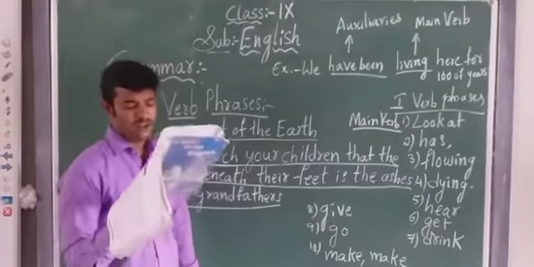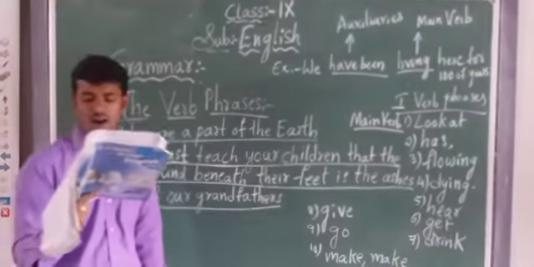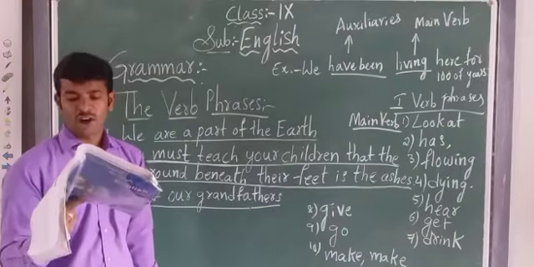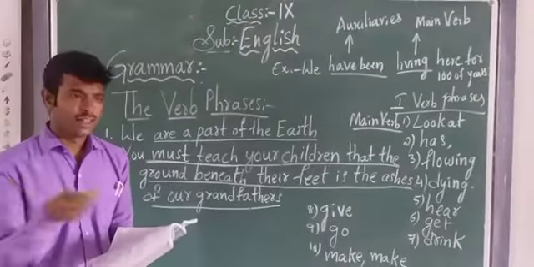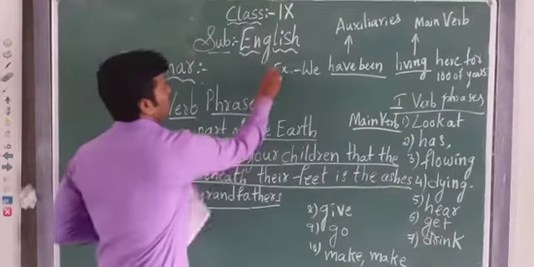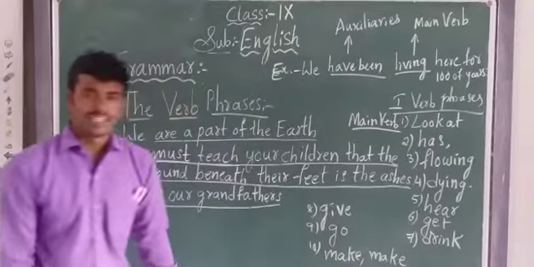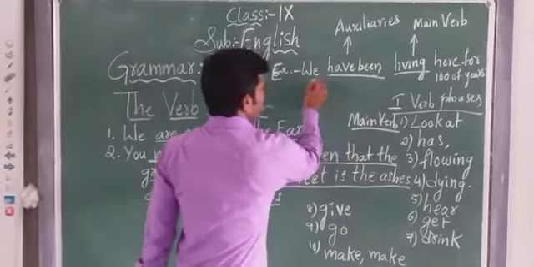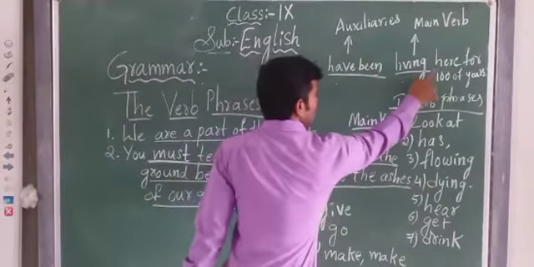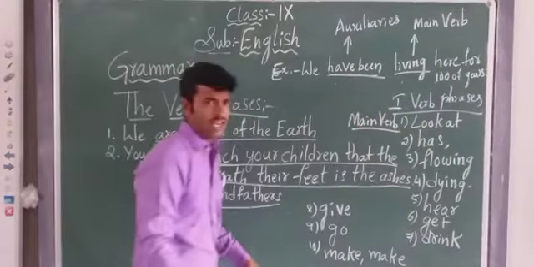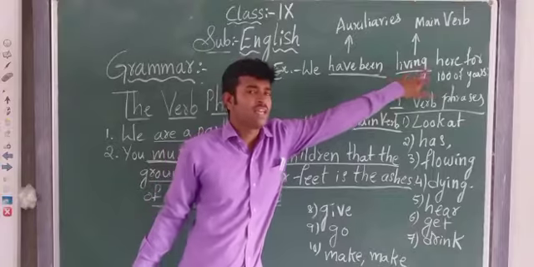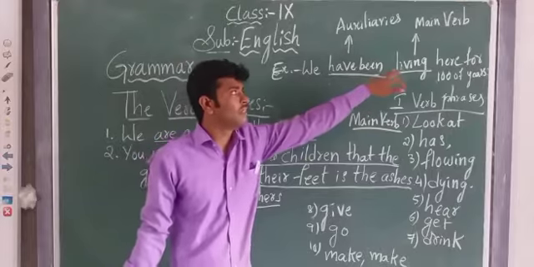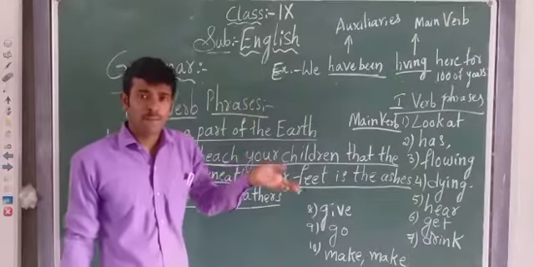Now come to the second bit of this one. Analyze the verb phrases you have already identified and list the main verbs and the auxiliary verbs in each of them. One example is done for you. I have written one example here on the blackboard, everybody see here. One sentence is given and the two parts are underlined. We have been living here for hundreds of years. The underlined part is what here? Have been and living. First of all, you should find which type of verb it is.